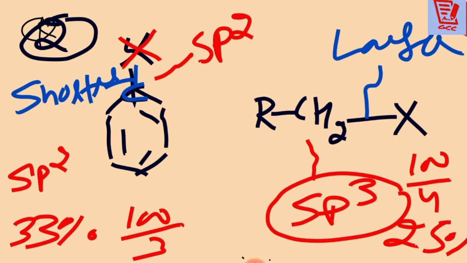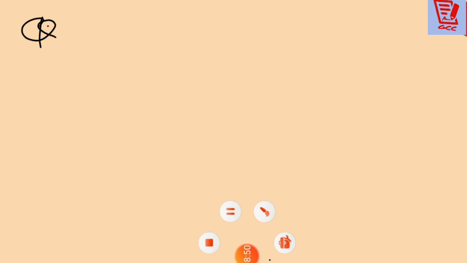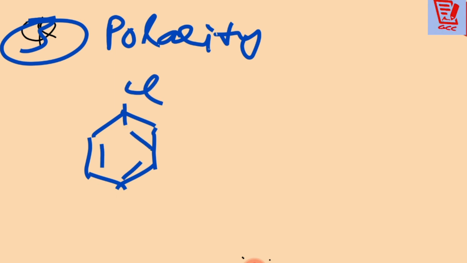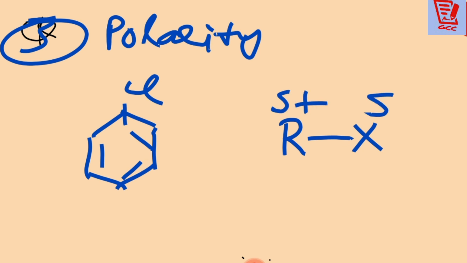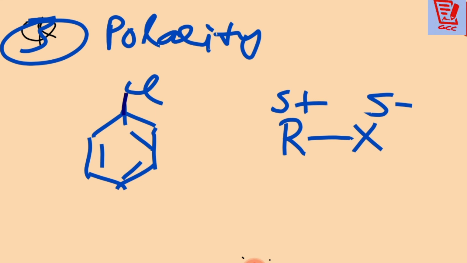Also we have explained that haloarene is less reactive. Now beta, we are having a third point. We are going to discuss about the polarity. Okay beta, whenever we are talking about the polarity, you must see, all of you, this is again I am writing the chlorobenzene, and this is again haloalkane is here. But one thing we should have to know very well, कि they both are polar. Positive is there, negative is there.